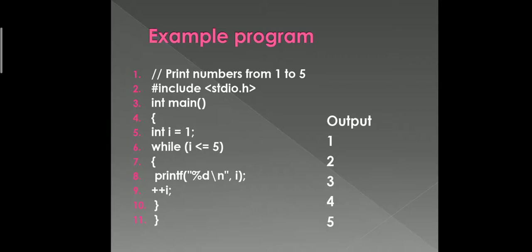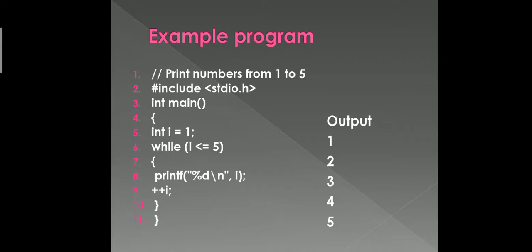Print the numbers from 1 to 5. Next, in the second line, we are looking at #include <stdio.h>. Here #include <stdio.h> is meant for the preprocessor directive. stdio.h is the standard input output header file. Since we use printf and scanf in our program, we make use of the standard input output header file. And int main, we are using the main function because the program execution always starts from the main function.